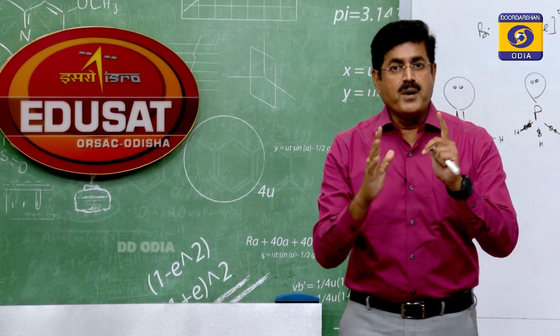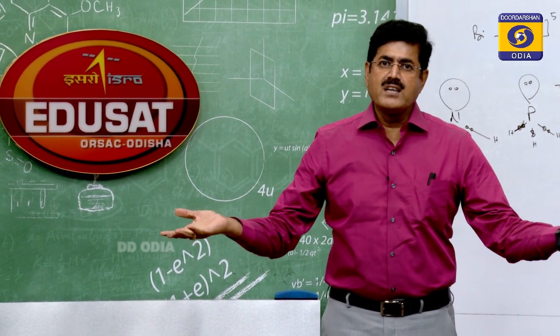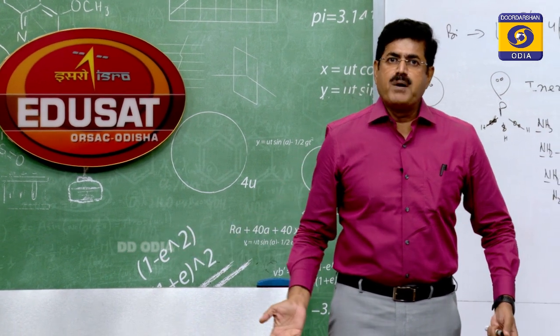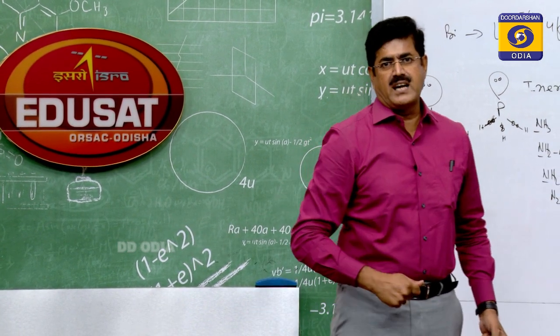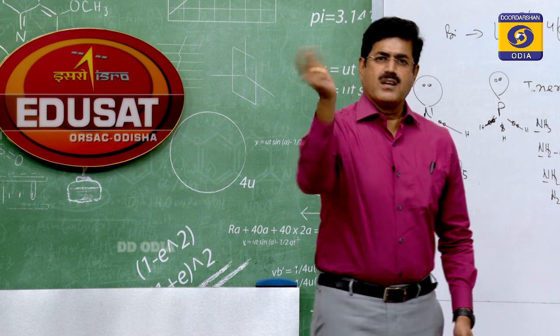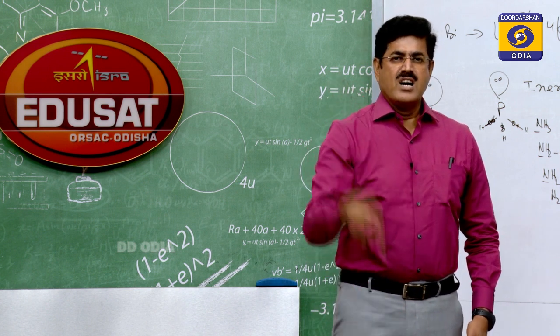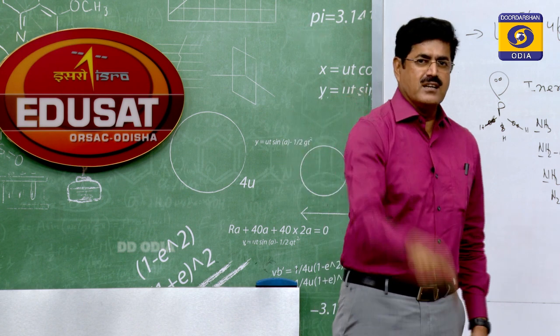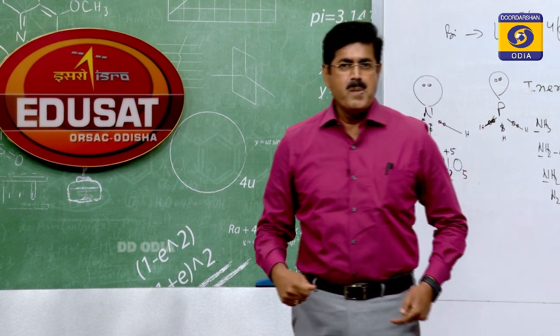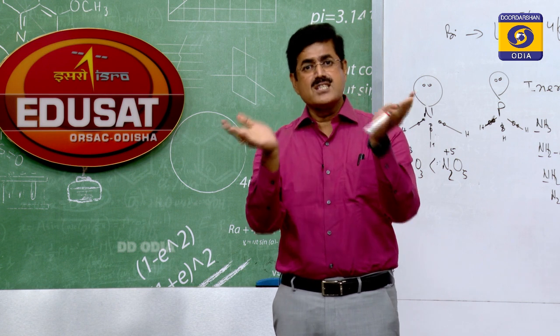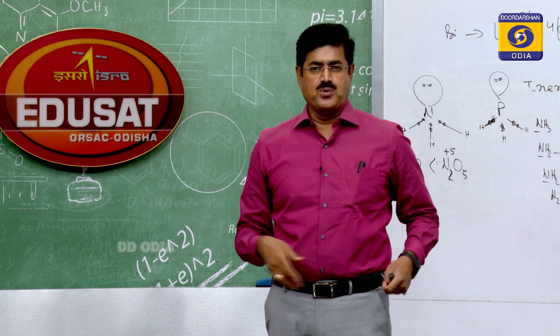Okay, students, got the point? That's important. The question may be asked: why nitrogen cannot form pentahalide whereas phosphorus does form pentahalide. Nitrogen cannot form pentahalide due to absence of vacant d orbital. Phosphorus has vacant d orbitals, so it can form pentahalide. This is one of the important questions. That question may be asked.